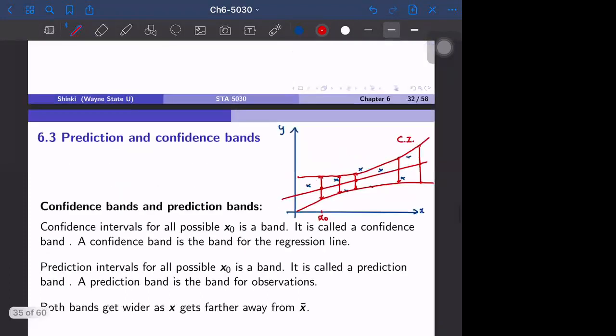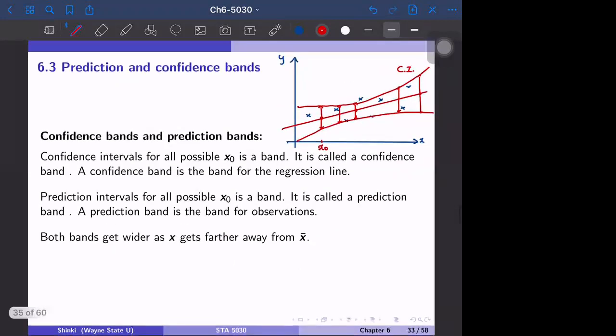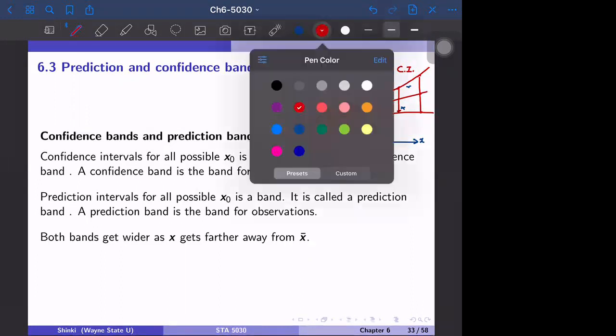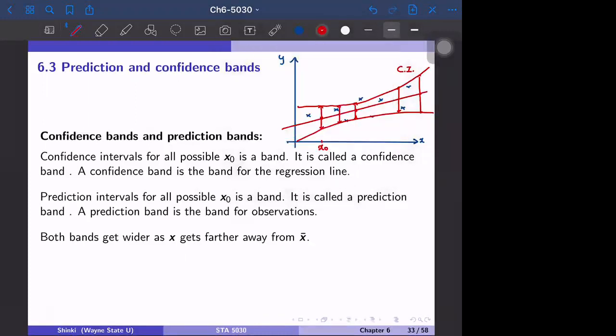A confidence band is a band for the regression line because, by definition, the confidence interval is the section where the regression line intersects with that specific x naught. So if we connect this, this is basically the area where the regression line may move. If this is the 95% confidence band, the regression line is within this band with 95% probability.